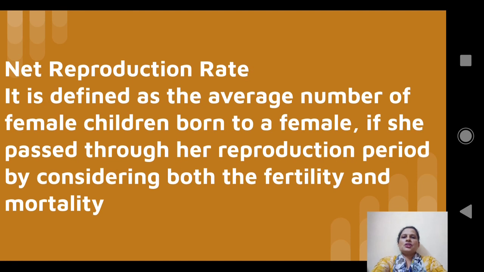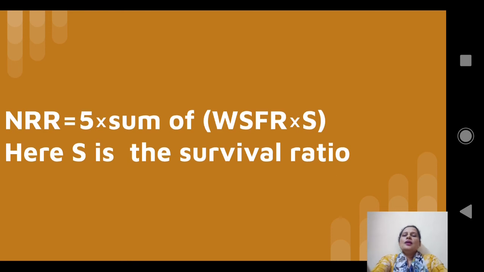The next measure is net reproduction rate. It is defined as the average number of female children born to a female if she passes through her reproductive period, by considering both fertility and mortality. We consider the fertility of a woman in different age groups. We also consider the mortality of female children in different age groups. NRR is defined as 5 into the sum of WSFR and S, where S is the survival ratio, which is the probability that a female child will survive for one more year.